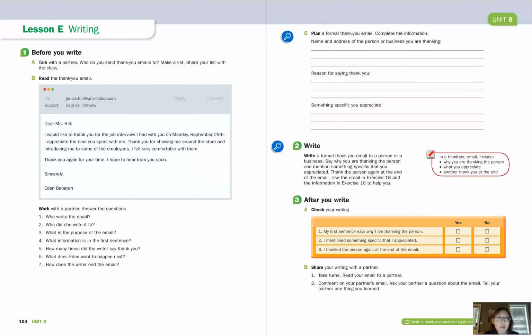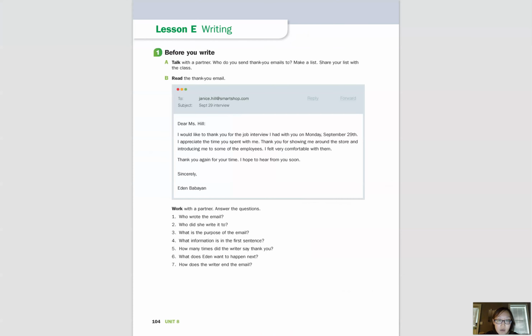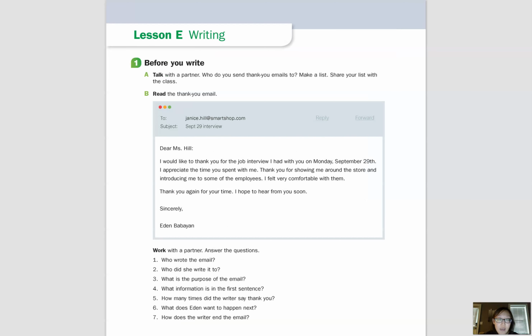So today we are going to go over lessons E and F, and we're also going to review units 7 and 8. So let's take a look at page 104 in your student's book, page 104. Okay, so let me actually make this into one page. All right, and then I'm going to zoom in a little bit. Okay, so it says,